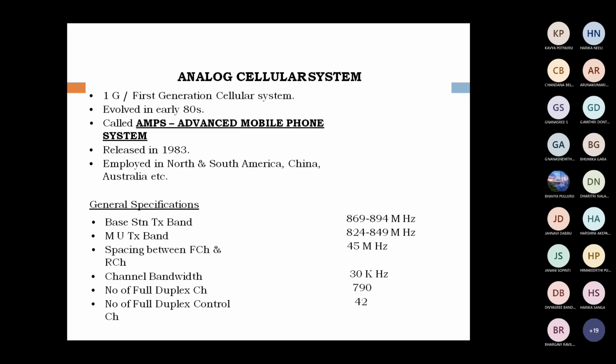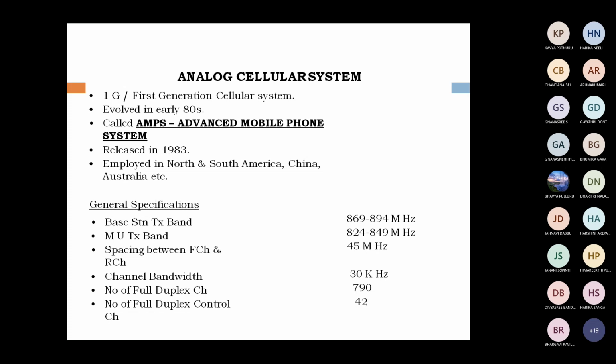Similarly, for the mobile unit, the transmission band is 824 to 849 megahertz. See this, how much difference between these two? 869 minus 824, how much? 45 megahertz. That is, the spacing between the forward channel and the reverse channel is 45 megahertz.